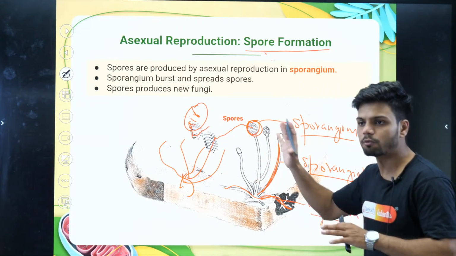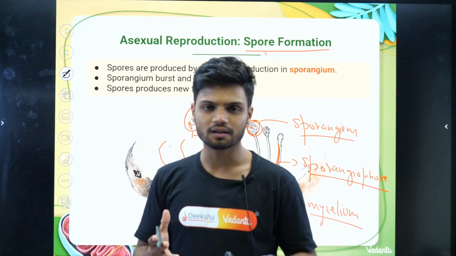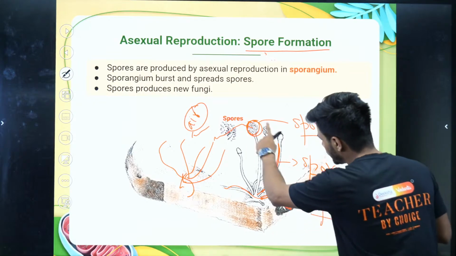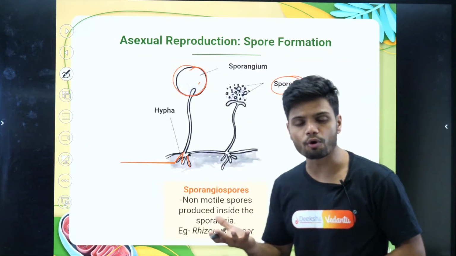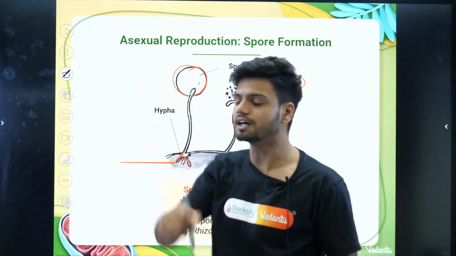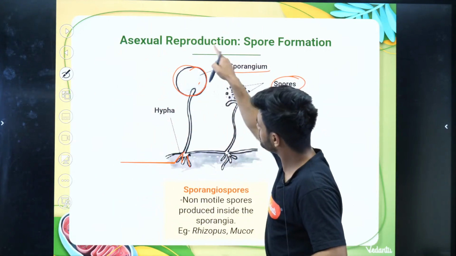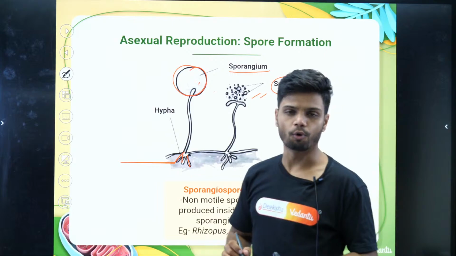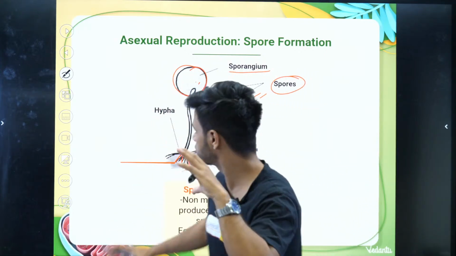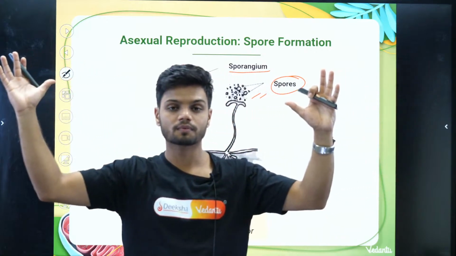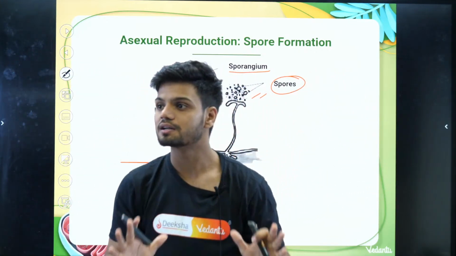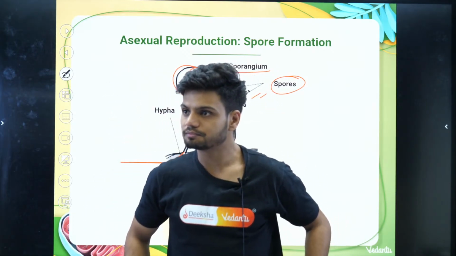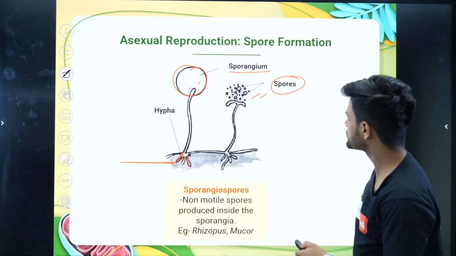Clear? Now what happens, listen to me very carefully. When this fungus needs to do reproduction, it will produce spores. But where are the spores? The spores are produced inside the sporangium. See here, can you see spores? And when the spores are produced, this sporangium will burst open and completely release the spores. Clear?